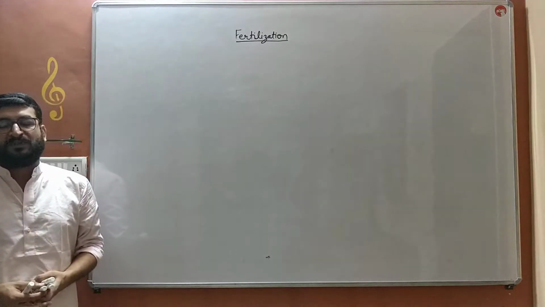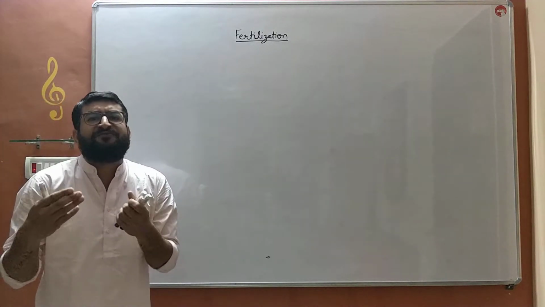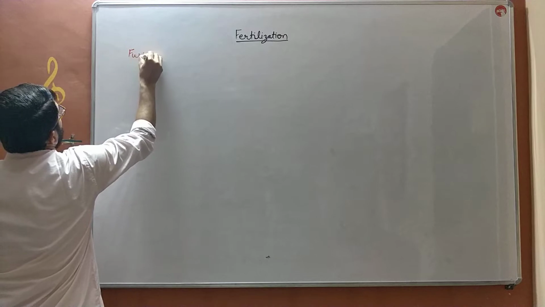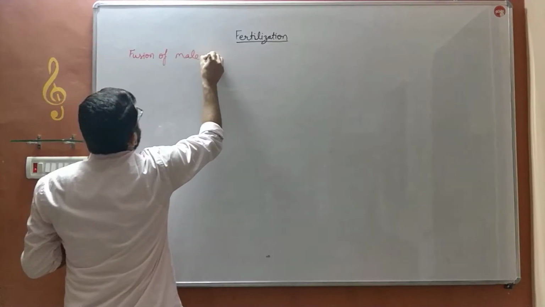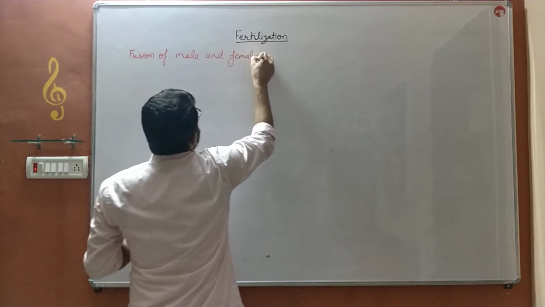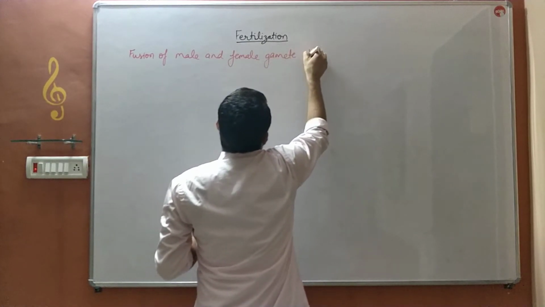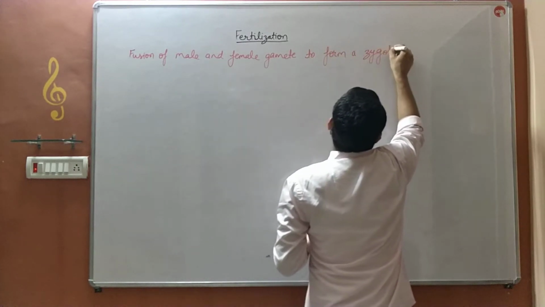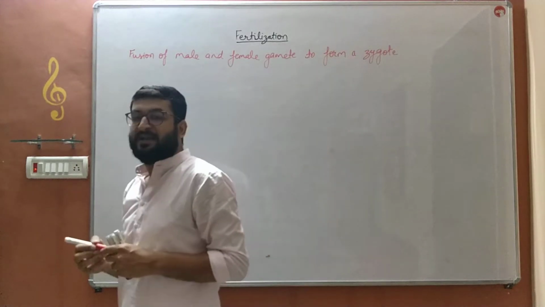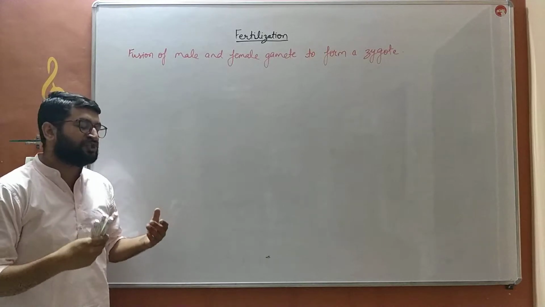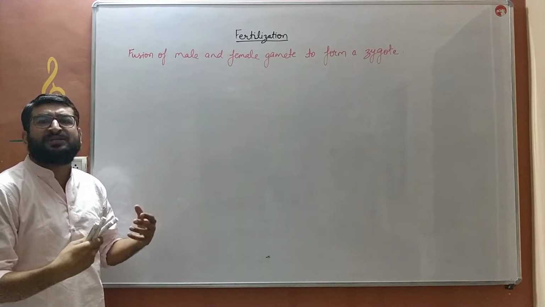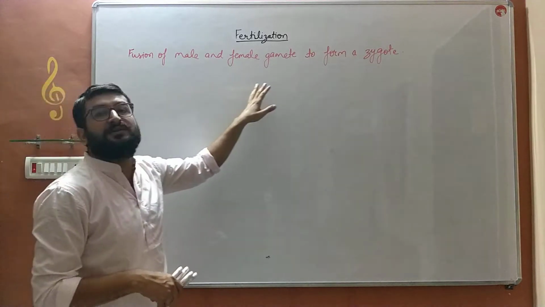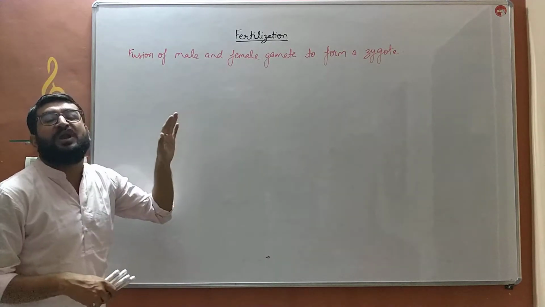The next step after the meeting of gametes will be fertilization. What is fertilization? Fusion of male and female gamete to form a zygote is known as fertilization. When the two gametes, sperm and ovum, come in the vicinity of each other, they will fuse with each other.